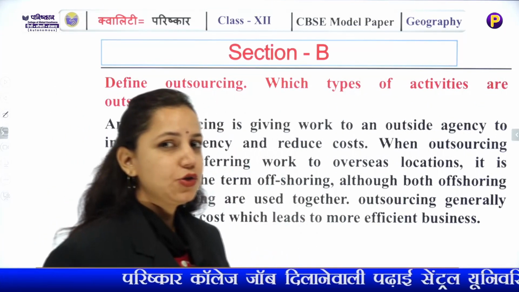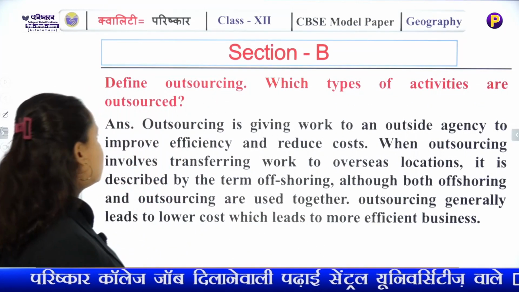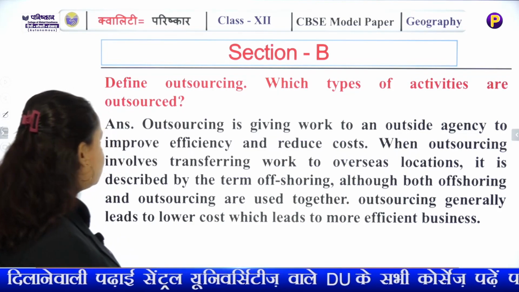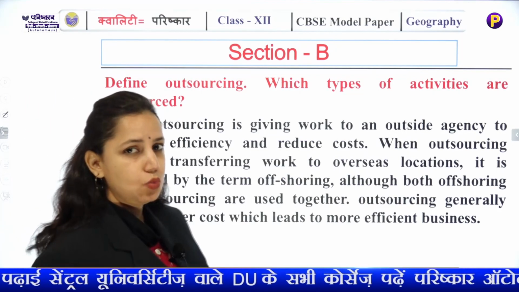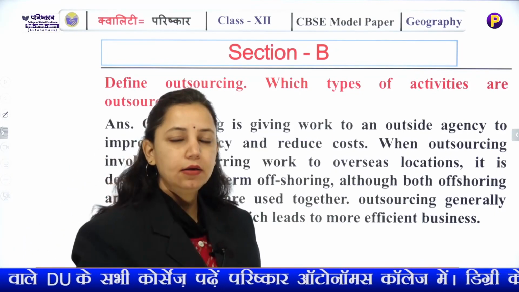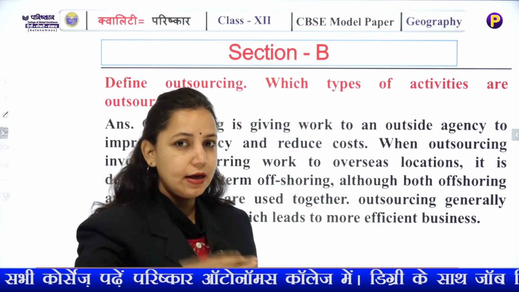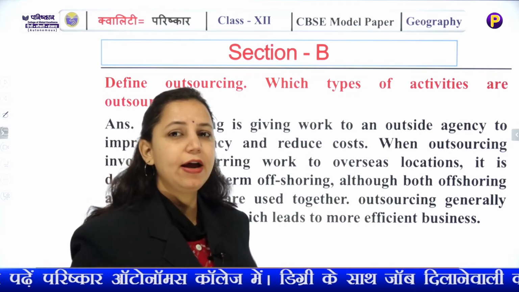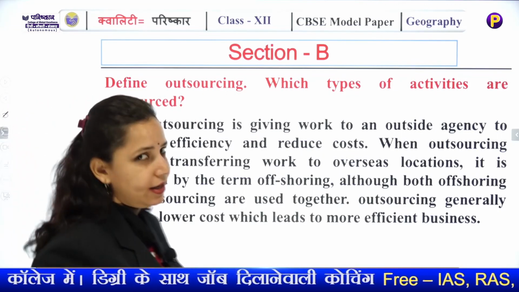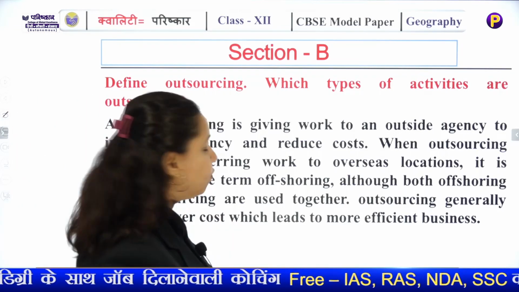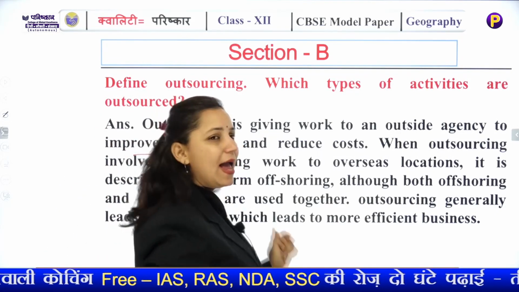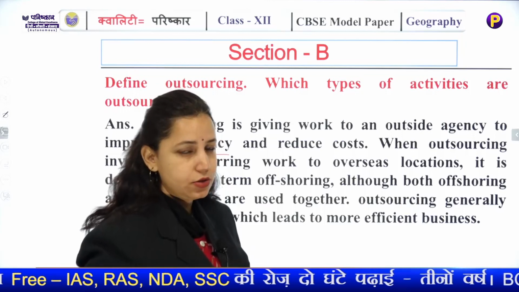Now our next question is, define outsourcing. Which type of activities are outsourced? Outsourcing is where companies give their work to another company, to an outside agency, to improve efficiency. Why do they do so? Because it improves efficiency and they cut their cost also.